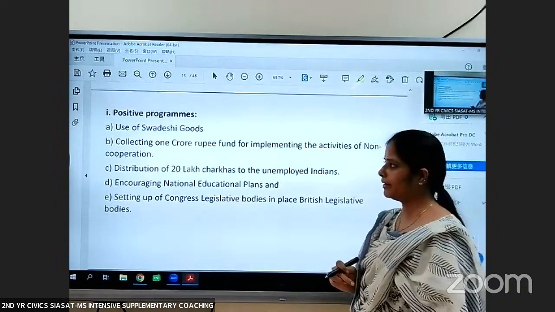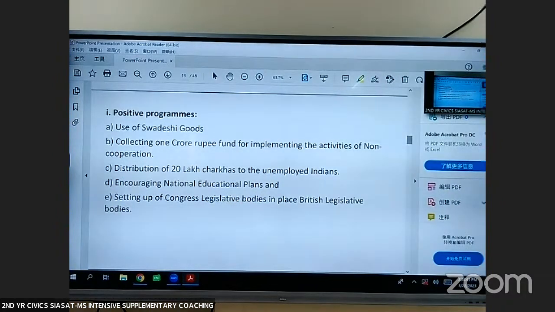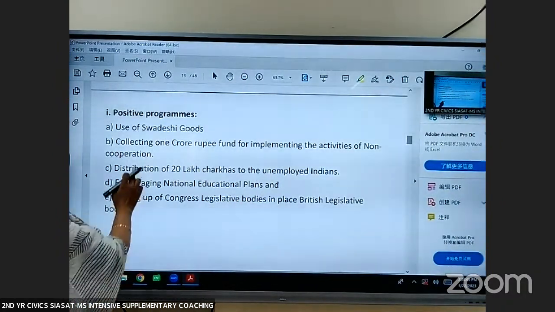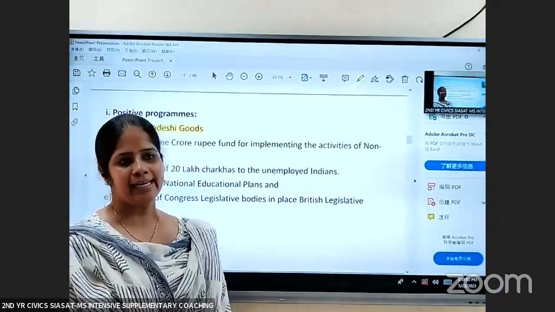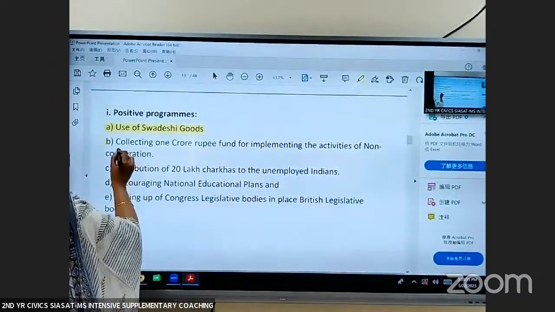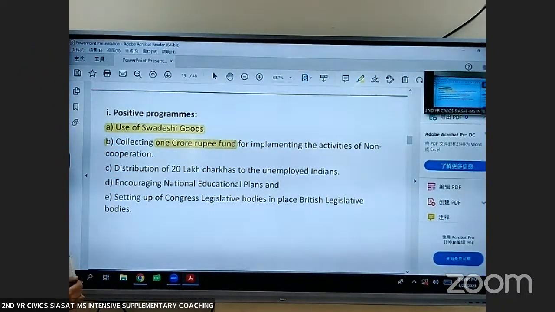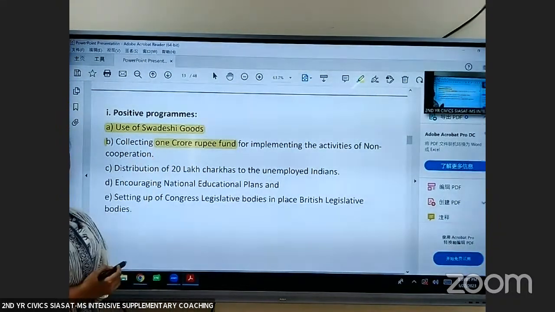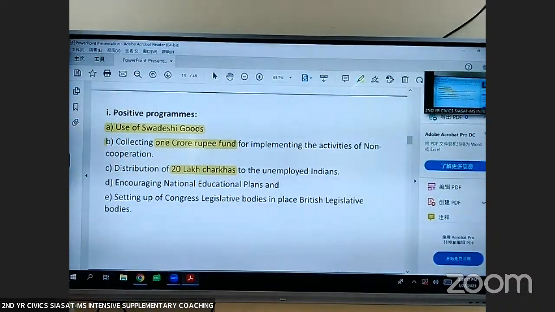So this non-cooperation movement has two types of programs: positive program and negative program. If you see the positive programs, we decided to use the Swadeshi goods. Now, what do you mean by Swadeshi goods? Goods which are made in India. Then at that time, they collected 1 crore rupees fund for implementing the activities of the non-cooperation. To run the movement, they needed money. So they collected 1 crore rupees and distributed 20 lakh charkhas to the unemployed Indians.